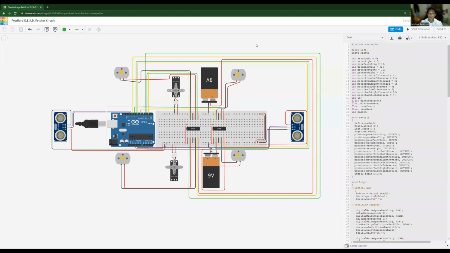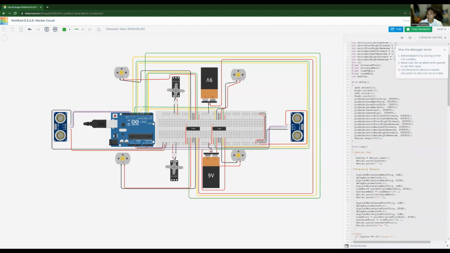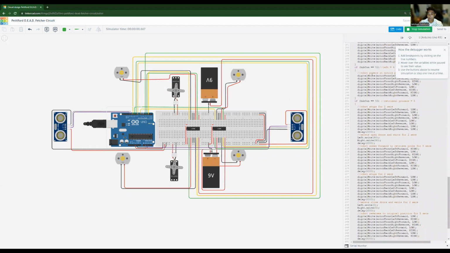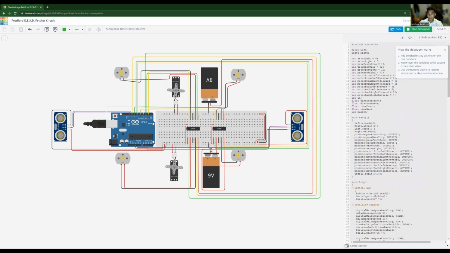Here we'll have a brief demo of my robot. Start the simulation. Let's go through the code. Like I said earlier, if we press 1 in the serial monitor, the robot will start moving forward. 2 will make it go in reverse. 3 will make it turn right. 4 will make it turn left. 5 will make it do its retrieval process.